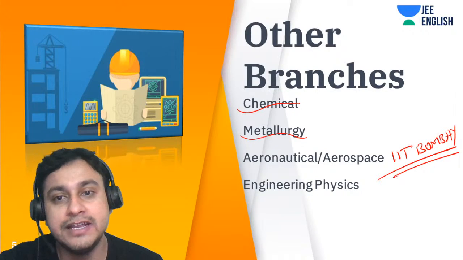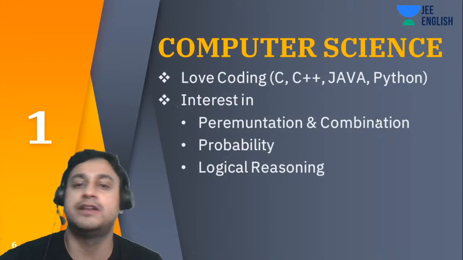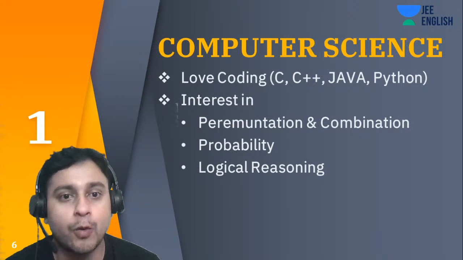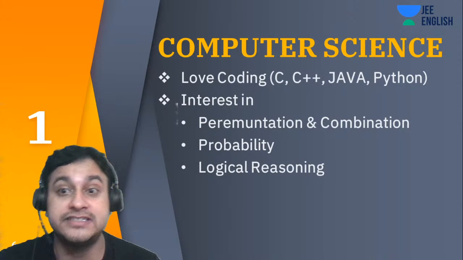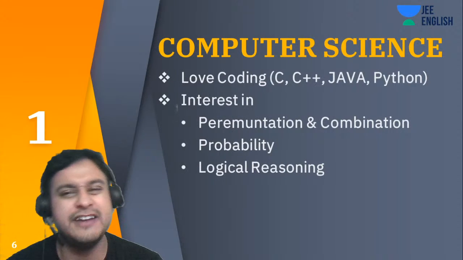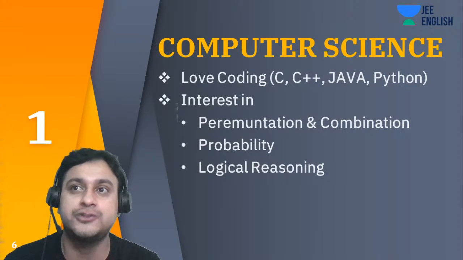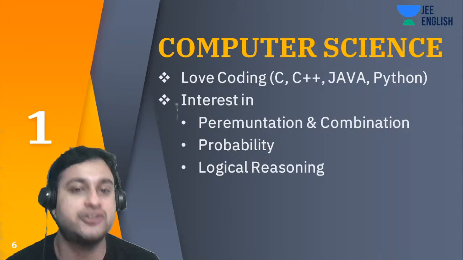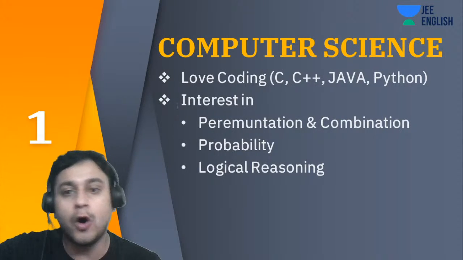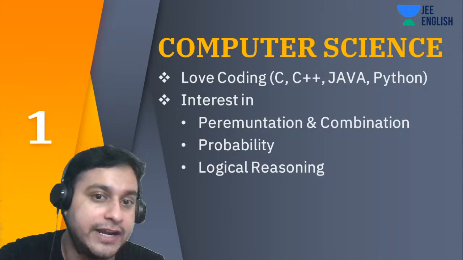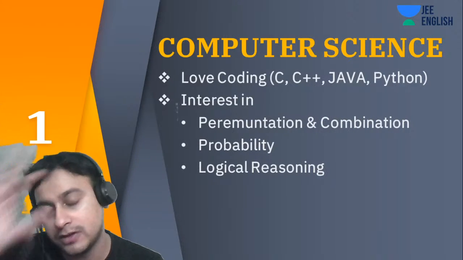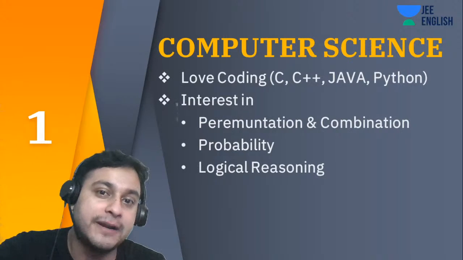Okay guys, this is really important. Next is computer science. Why choose computer science? Let's suppose I want to choose computer science engineering. What should I like, and will that be sustainable? Because if we take up any random branch and it is very hard for us to deal with for 4 years, it is a very bad choice. So we have to decide it now. If we are in 11th, in 12th, or even just writing the exam right now, we should have clarity on whether we will take a particular branch or not.